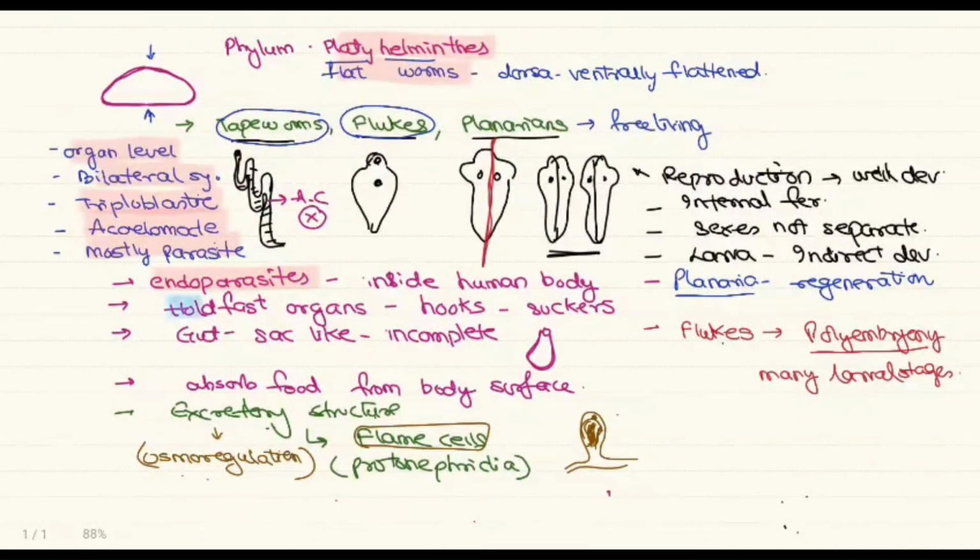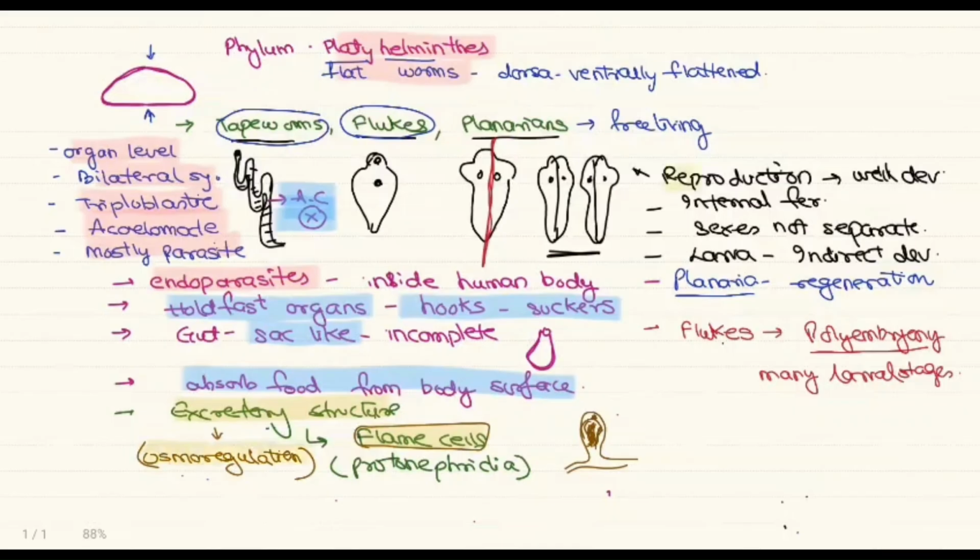Because they're endoparasites, the body should have some structures to hold the body. These are the hooks and suckers. Gut is sac-like in a few. In the case of tapeworms, the alimentary canal is completely absent and they can absorb the food from the body surface. First time you can see the development of excretory structures called flame cells, also responsible for osmoregulation.